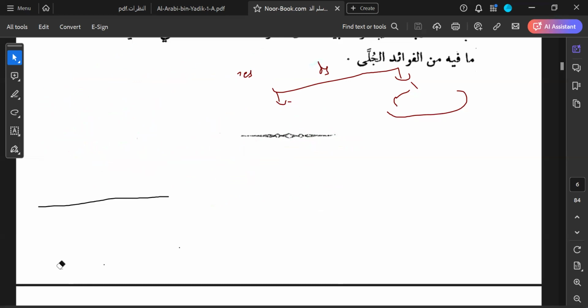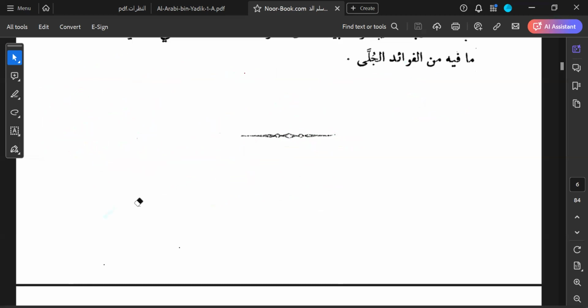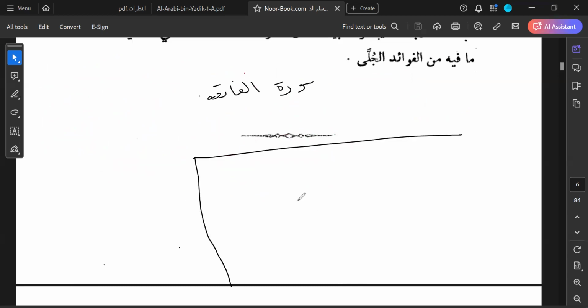Now, your homework for practice is this. I want you to take Surah Al-Fatiha. Okay? And in a notebook, I want you to draw a table with 3 columns, like this.